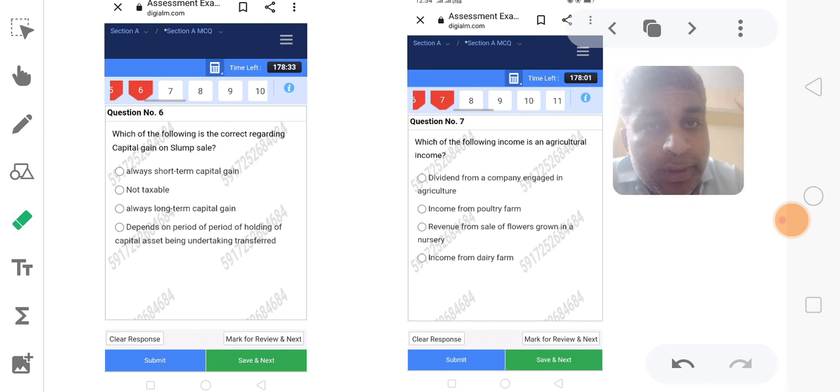So the option will be: which of the following is correct regarding capital gains.